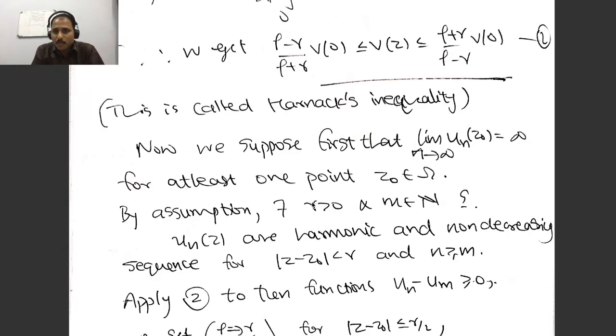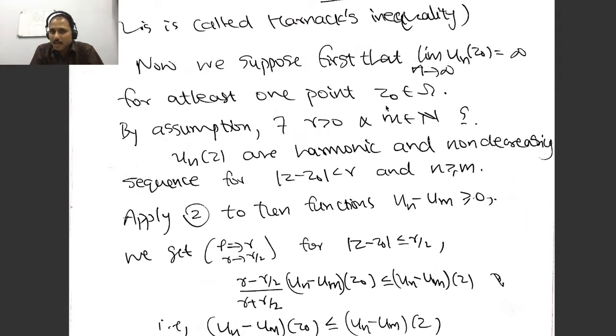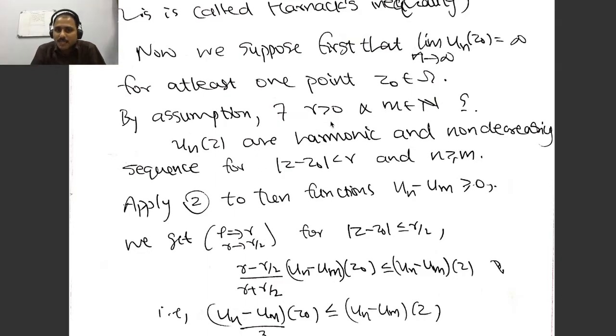Now we are going to prove our result. Suppose first that for some z0, the limit of u_n(z0) is infinity. Then at least this happens for at least one point. Then by assumption, you take this z0, and there is a neighborhood around z0 such that on that neighborhood u_n becomes an increasing sequence, and this neighborhood will be contained in almost all omega_n.